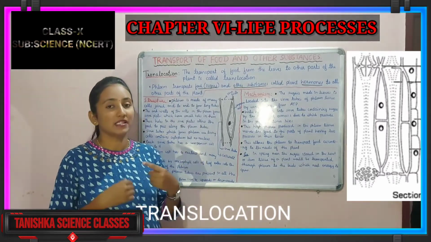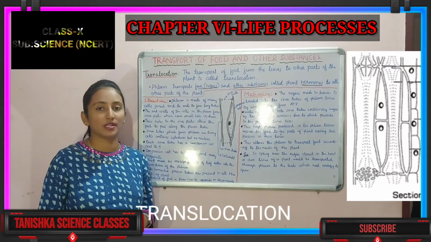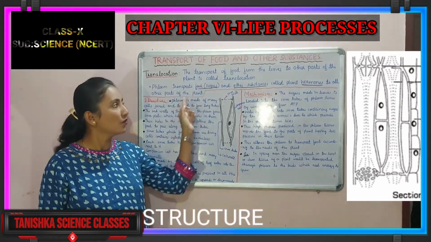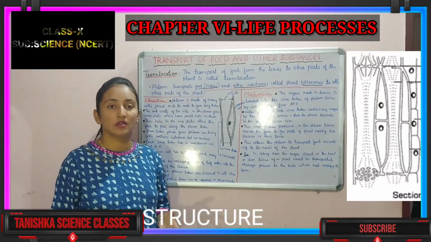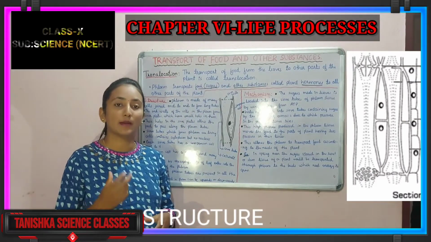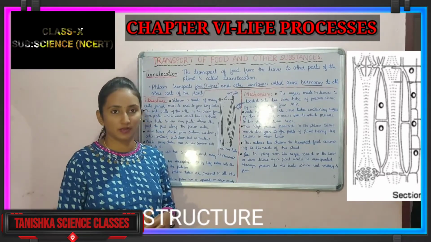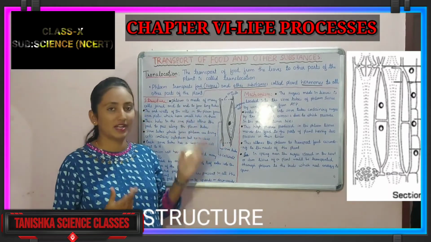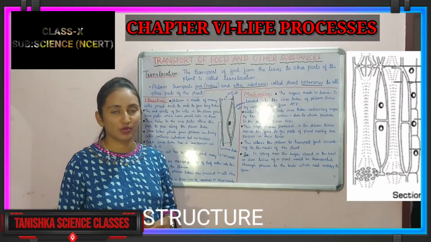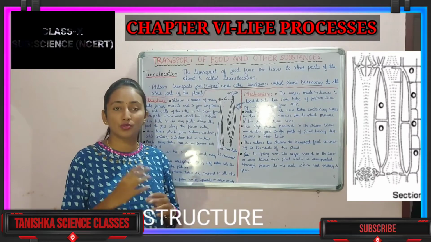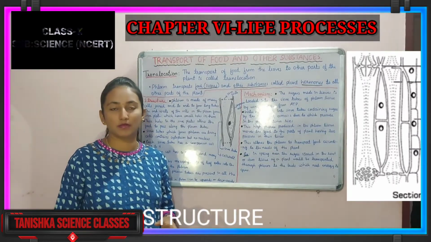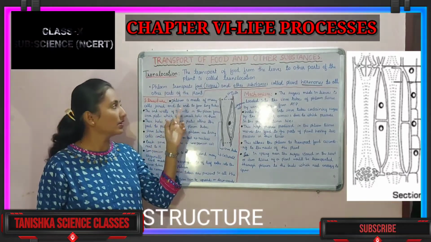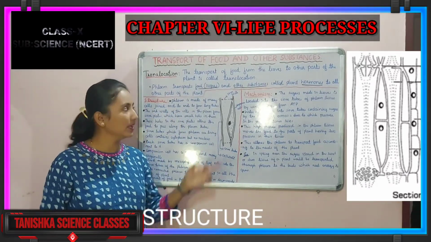And this translocation is done by the tissue called phloem. So what does phloem do? Phloem transfers food. Which food? Carbohydrates, so we can say sugar. It may be sucrose, or another form of carbohydrate. So that sucrose will be transported, and also various hormones. It may be amino acids; all of those are transported in the plants. It is done by the phloem. Is it right?